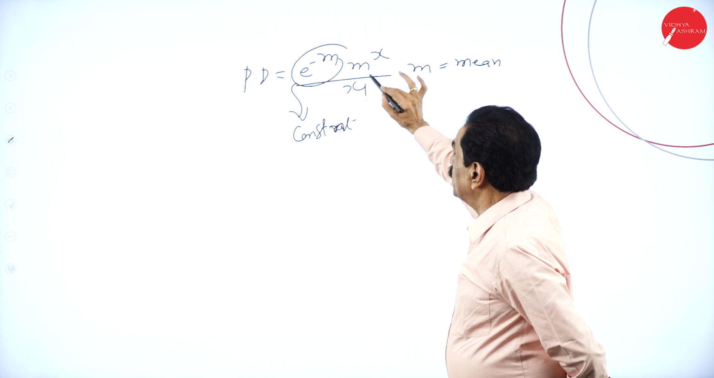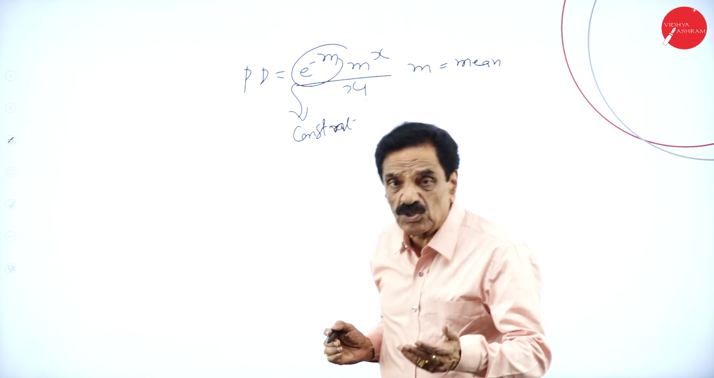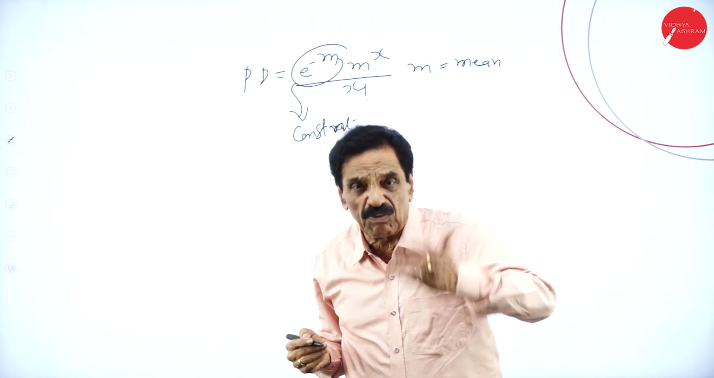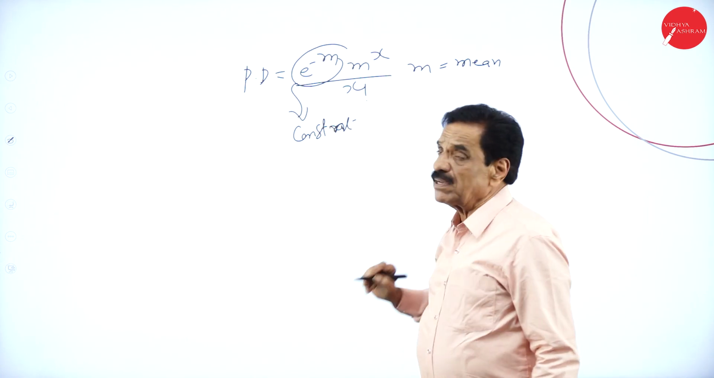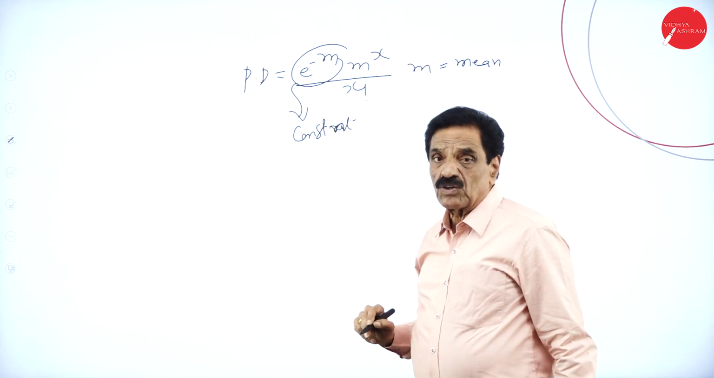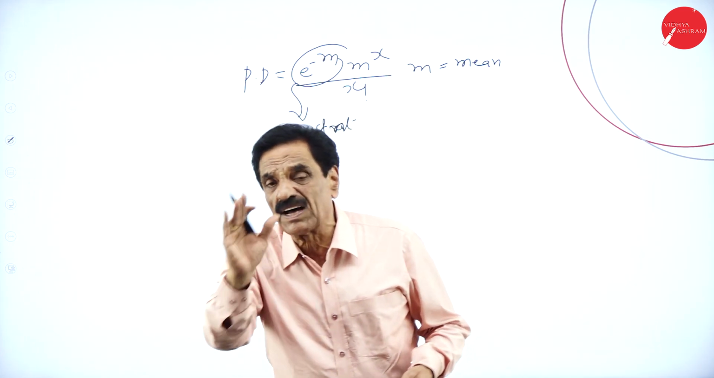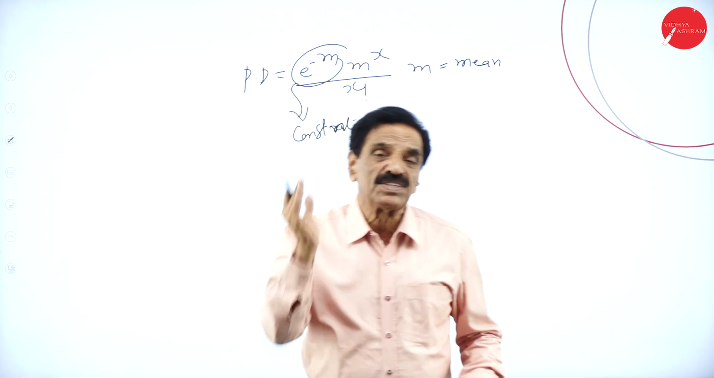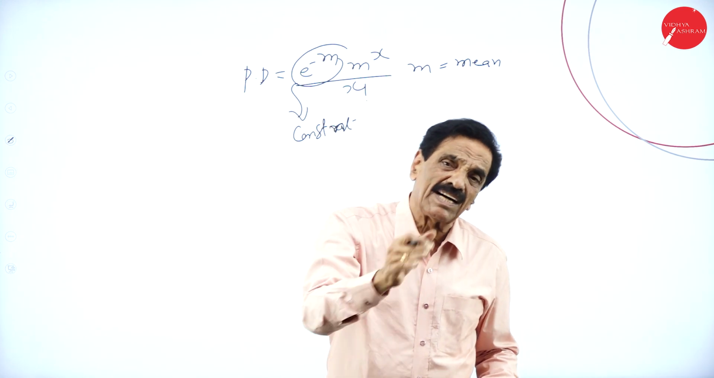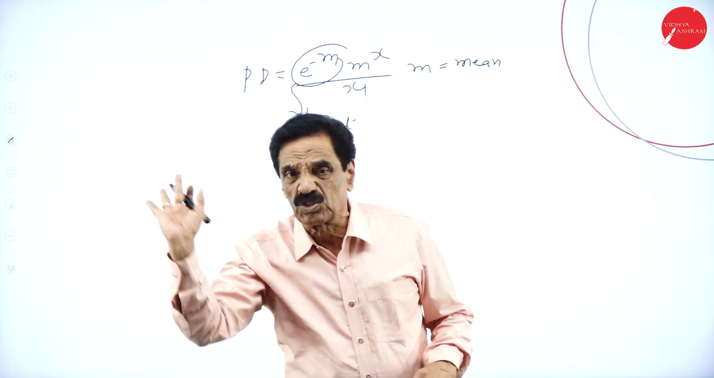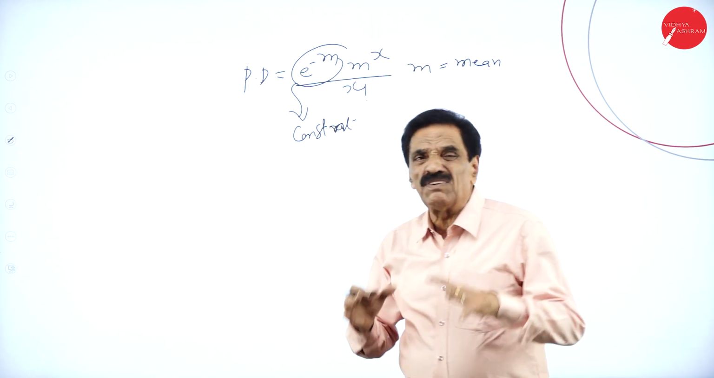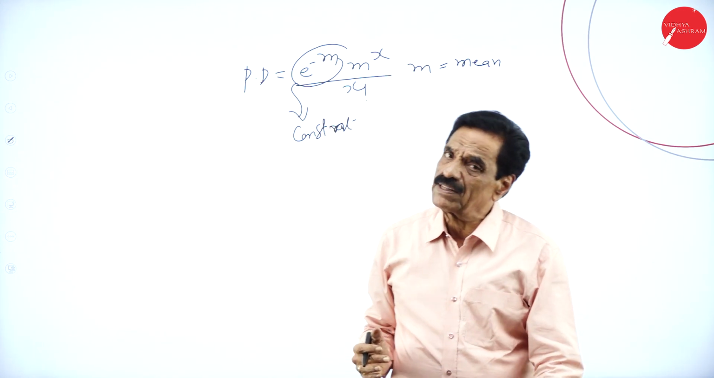Here m is the mean, and x can take the values 1, 2, 3, 4, 5, 6. X factorial means x can take a value; 6 factorial means 6, 5, 4, 3, 2, 1. When you say 10 factorial, it means 10, 9, 8, 7, 6, 5 and so on. All of this can be dealt with in detail while you are solving the problem.